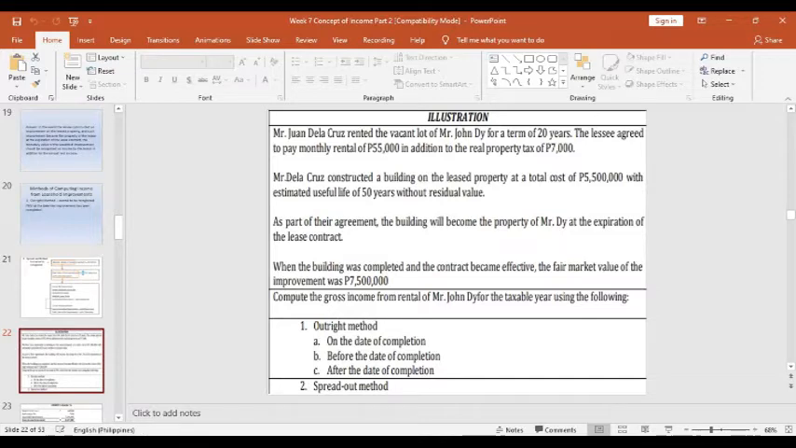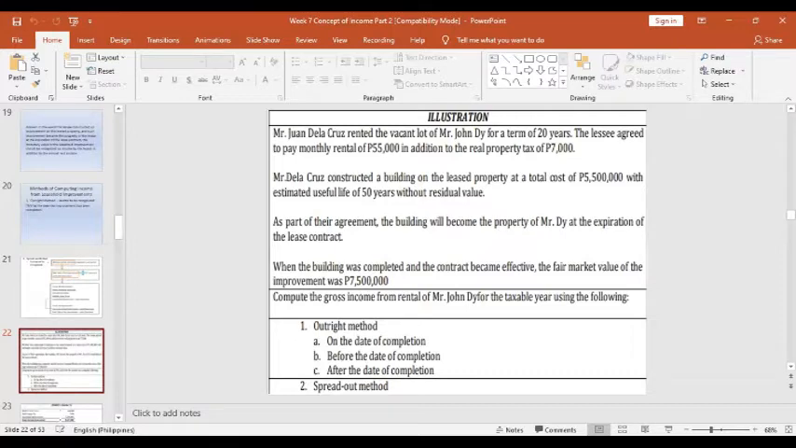Mr. de la Cruz constructed a building on the leased property at a total cost of $5.5 million with an estimated useful life of 50 years without residual value. As part of their agreement, the building will become the property of Mr. D at the expiration of the lease contract. When the building was completed and the contract became effective, the fair market value of the improvement was 7.5 million pesos.